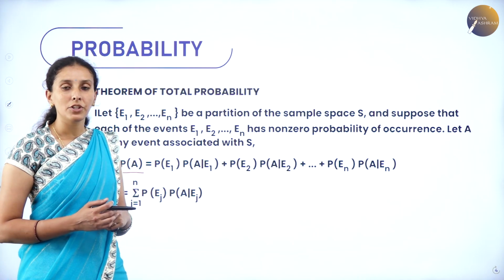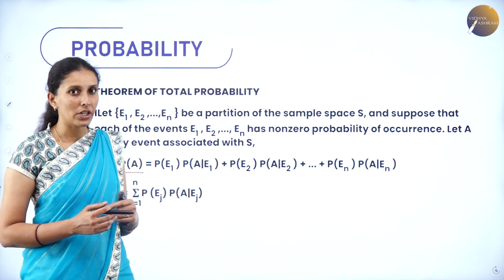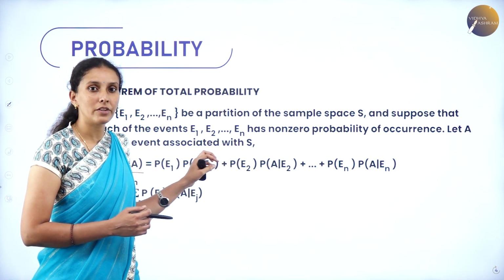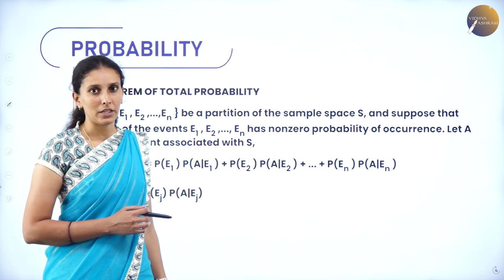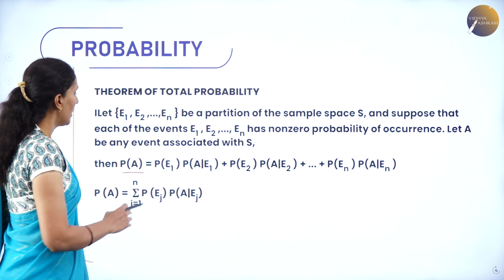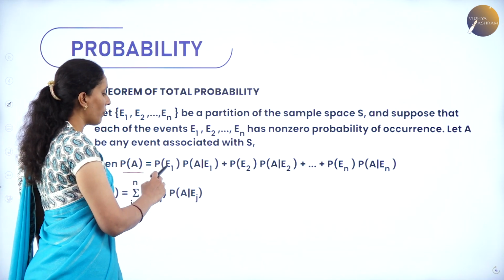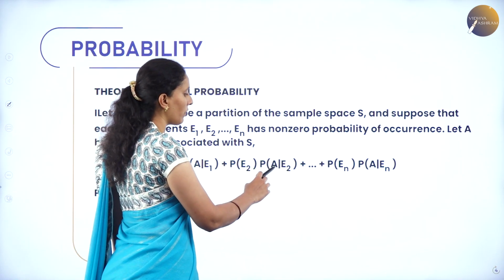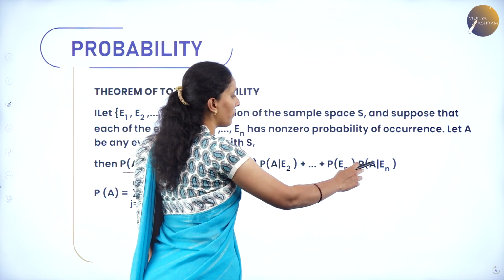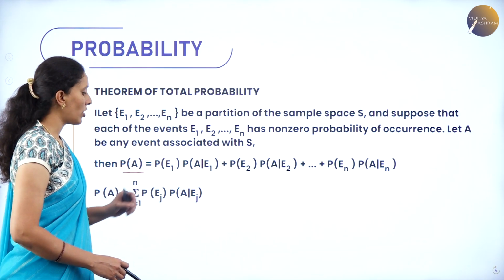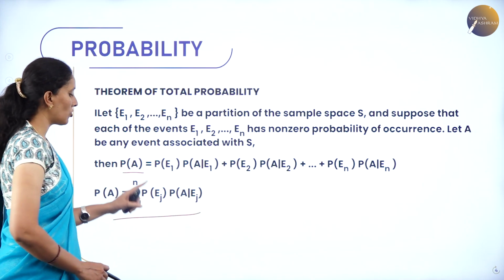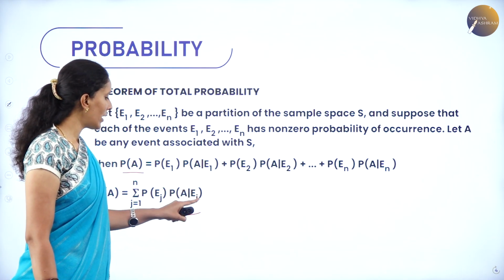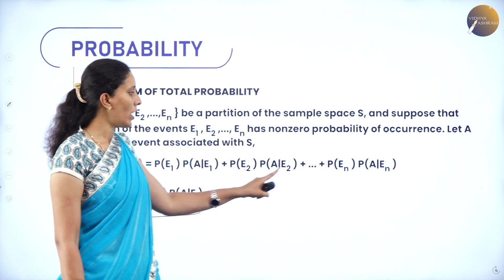Then the probability of event A can be written as the sum of the probabilities of the partition events with respect to their conditional probabilities, and it is given by P(A) = P(E1)P(A|E1) + P(E2)P(A|E2) + ... + P(En)P(A|En). In general, we can express this as the summation of P(Ej)P(A|Ej), where j varies from 1 to n.